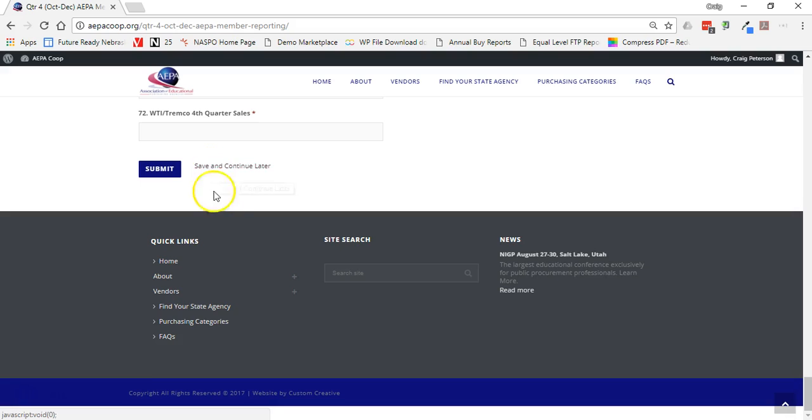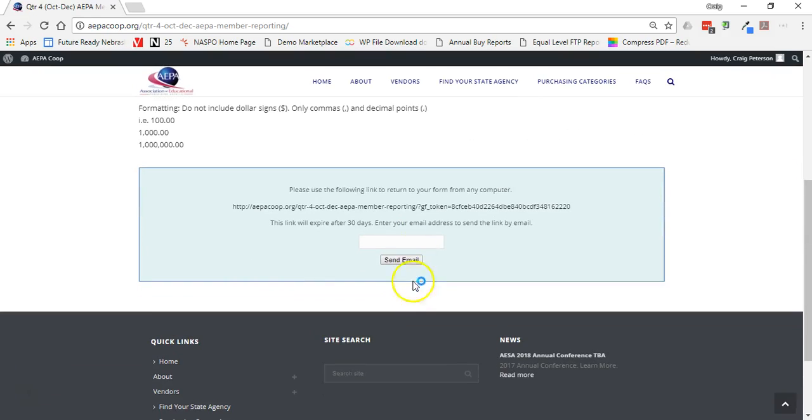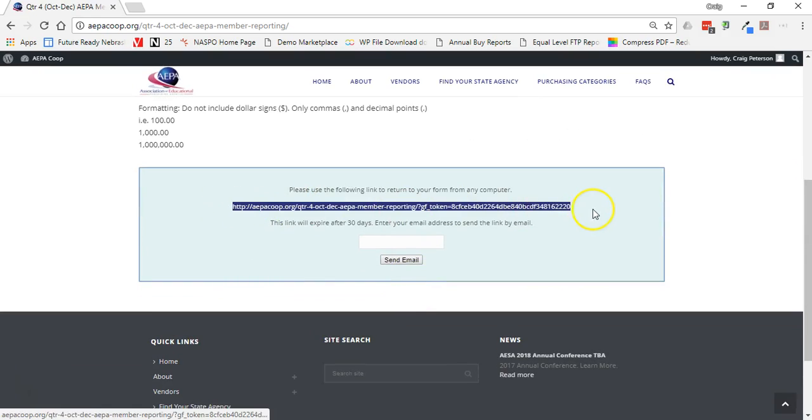So make sure you retain that. It's sent in an email. It'll also provide that information when you click save and continue later here. And so you'll get this URL here that needs to be retained, and it's going to be available for 30 days.